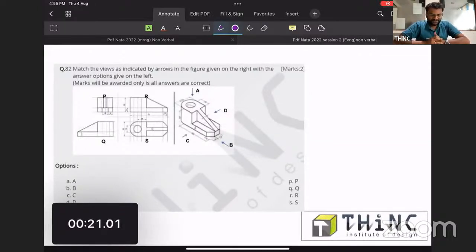Match the views as indicated by arrows in the figure given on the right with the answer options given on the left. So this is a match the following question.